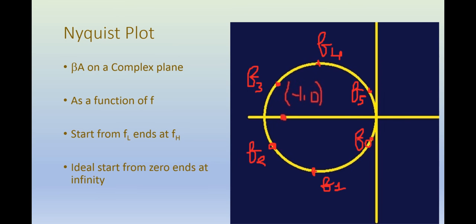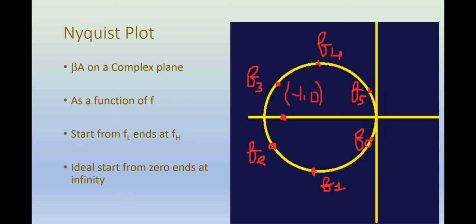Then similarly another frequency F3 which is higher than F2, and then a frequency which is higher than F3, that is F4, and finally you reach the highest frequency that you are going to encounter in your circuit and you calculate the value of beta A and mark it on the complex plane. So now you have several points on the complex plane, so you join them using a curve. The curve that you get is called the Nyquist curve.